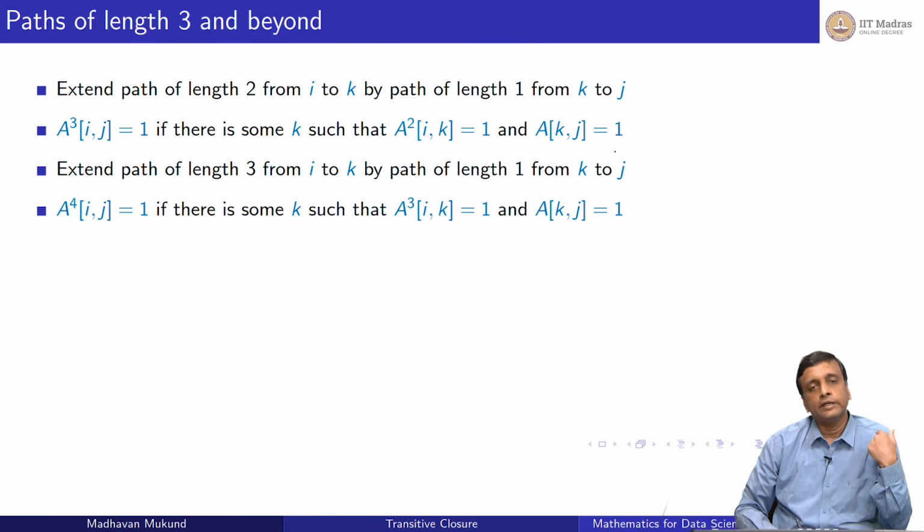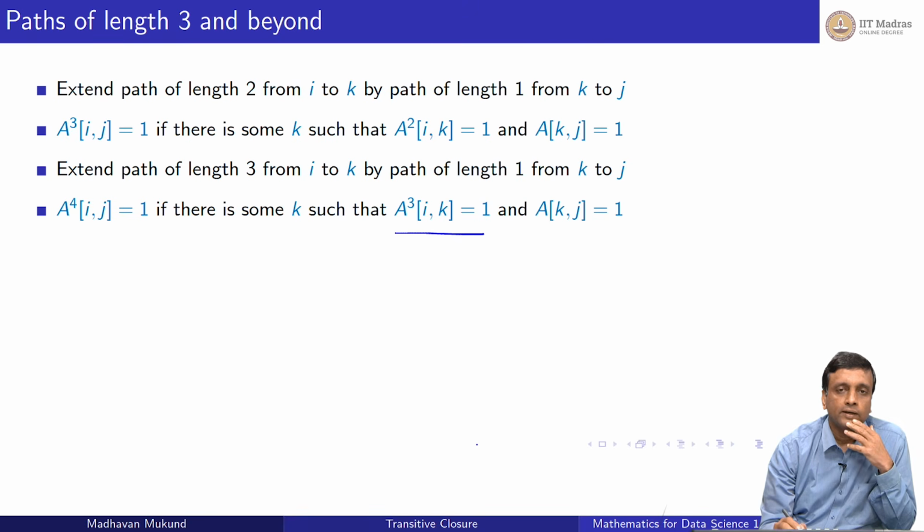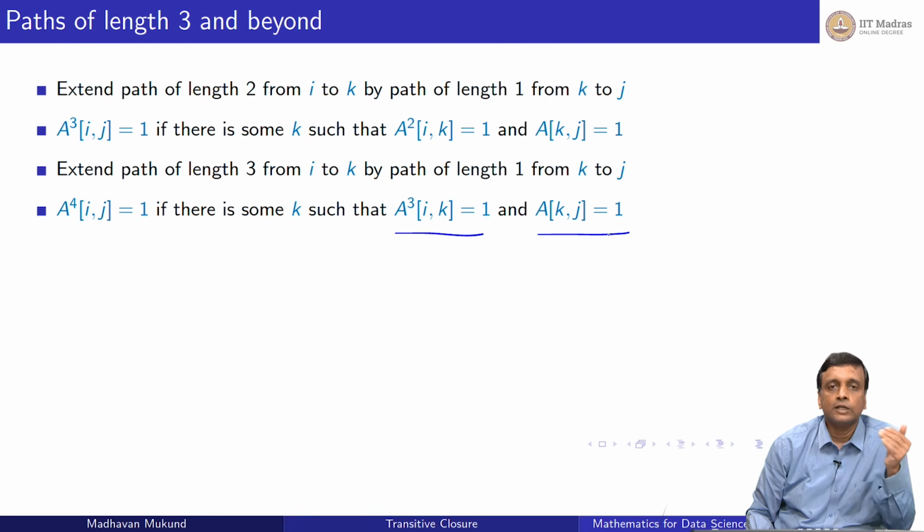So, now I can go from 3 to 4 in the same way. If I have a path of length 4, then it can be decomposed as a path of length 3 followed by one edge. So, I can take the entries in A cubed and combine them with entries in A. I can look for a k such that A cubed i k is 1 and A k j is 1. This now gives me A 4 i j, which will be 1 provided there is a path of length 3 from some i to some intermediate k followed by a path of length 1.